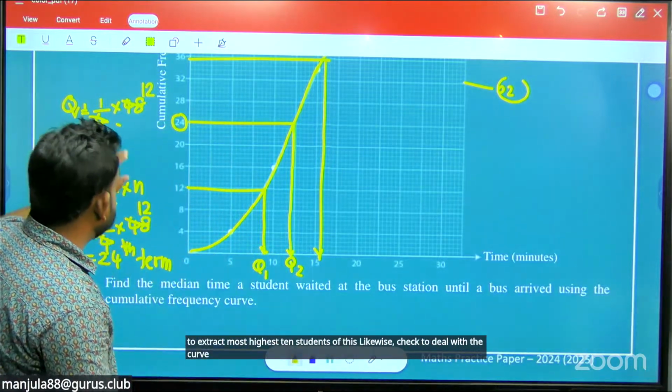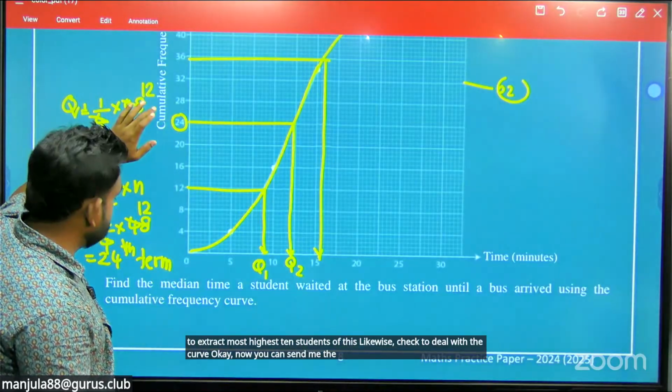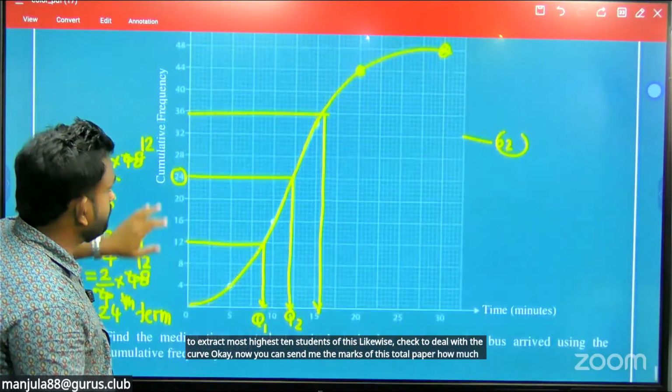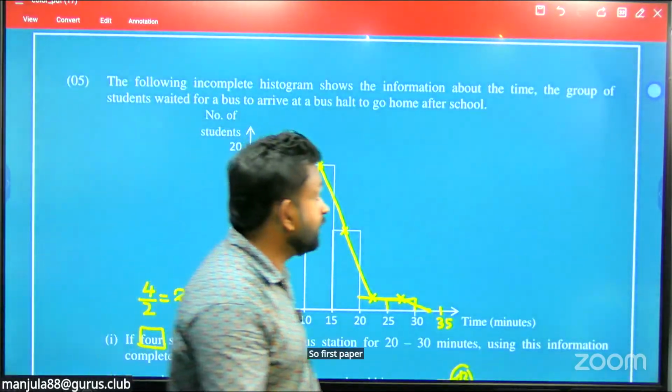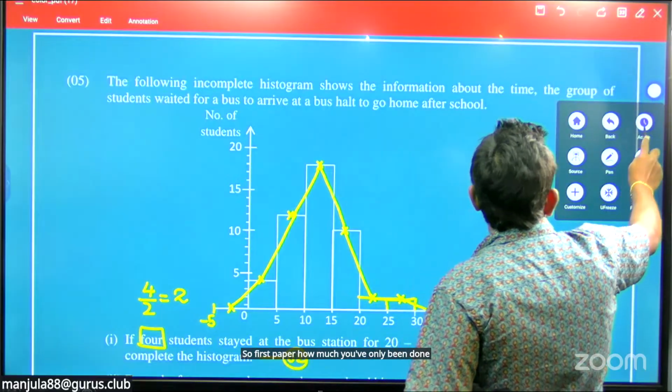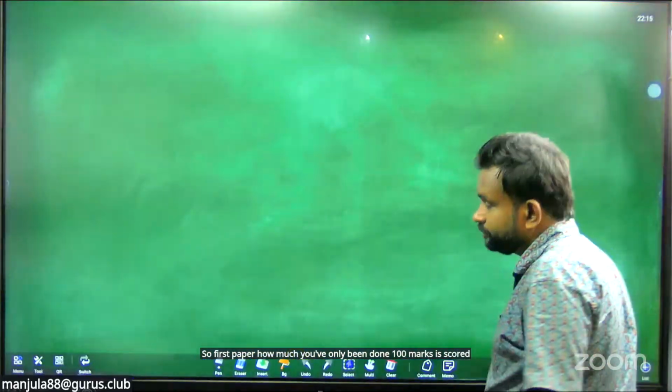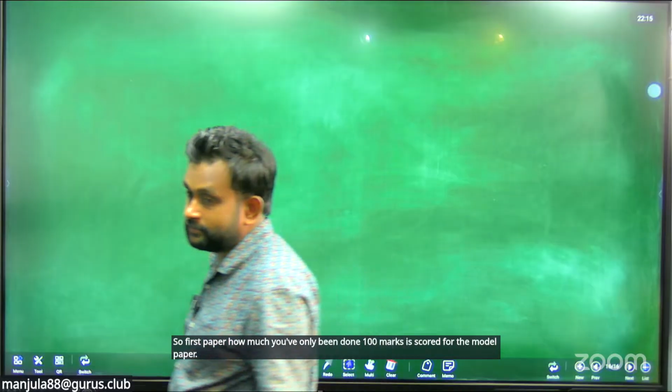Okay, now you can send me the marks of this total paper. How much? So the final part, 2 marks there. So first paper, how much have we done? 100 marks is scored for the model paper. 96, okay.